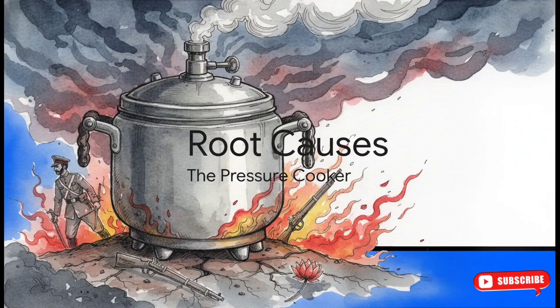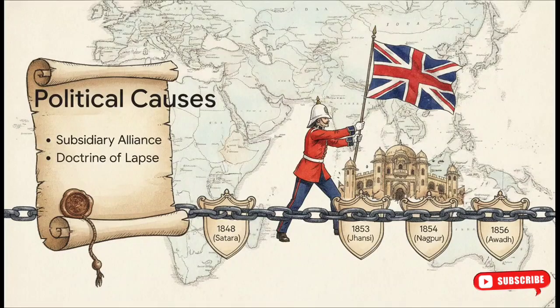You know, revolutions rarely just happen overnight, right? They are the result of years and years of boiling pressure. If we look at the political climate, the British East India Company was systematically snatching away the independence of Indian rulers. शुरुआत हुई वेल्सली के subsidiary alliance से और पीक पर पहुंचा डलहौजी की notorious doctrine of lapse के साथ.